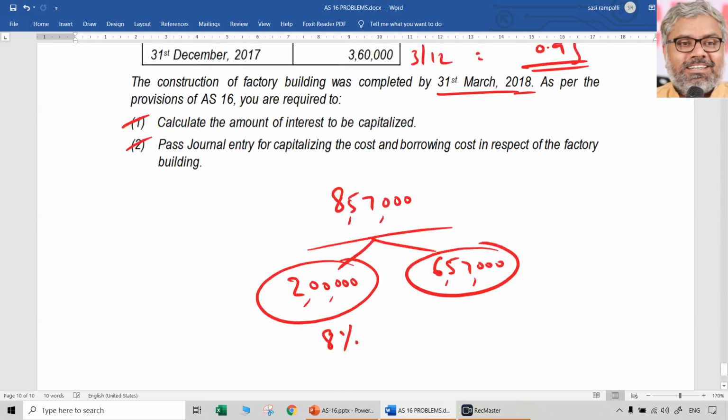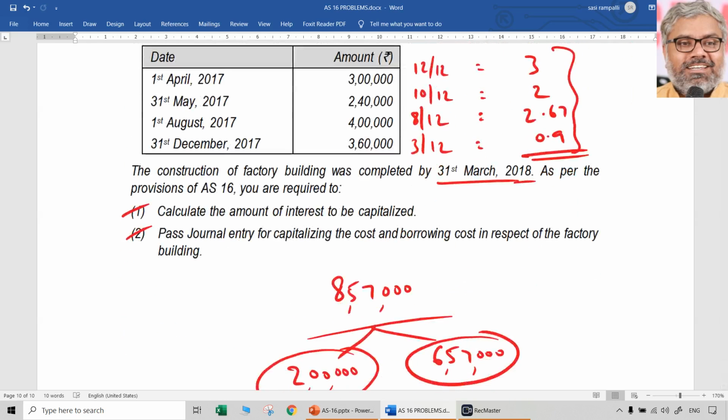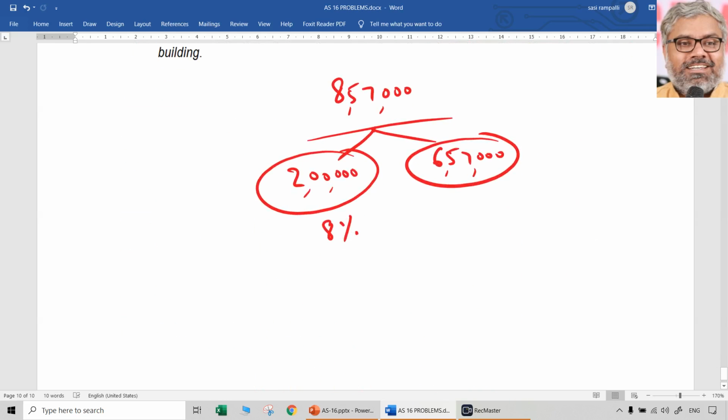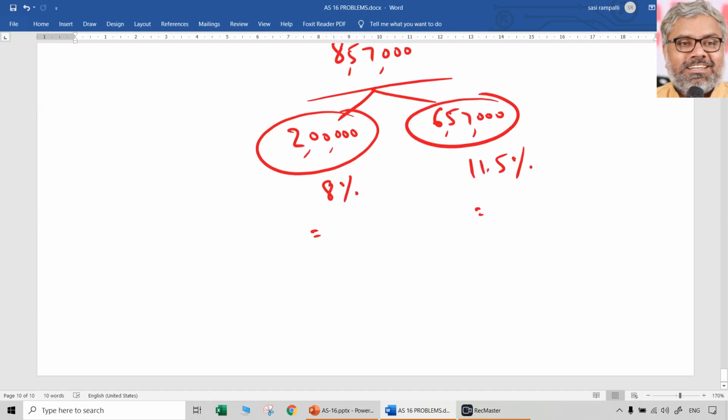with an interest rate of, as we calculated, 11.5%. All are approximate amounts here, percentage-wise. That's okay. Then you have to just find out how much is the total interest that is supposed to be capitalized. So 2 lakhs into 8% plus 657 into 11.5%, approximately a total of 91,555 rupees has to be capitalized.